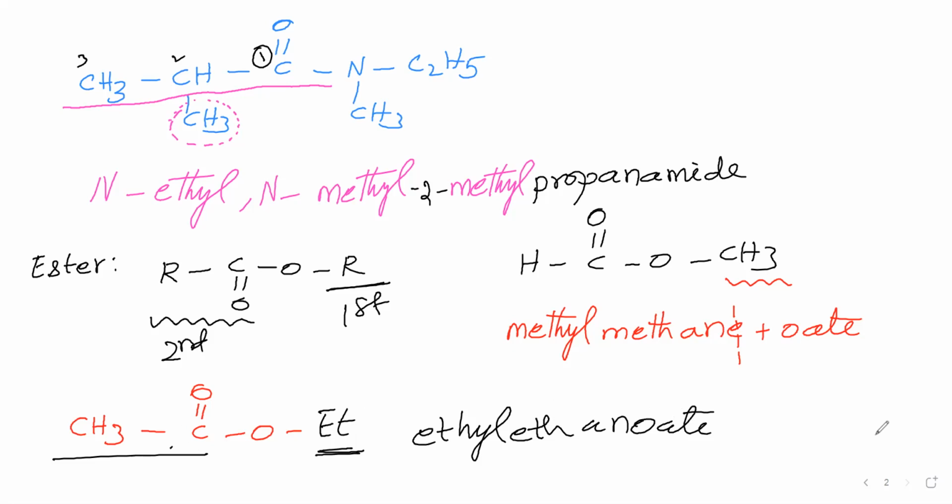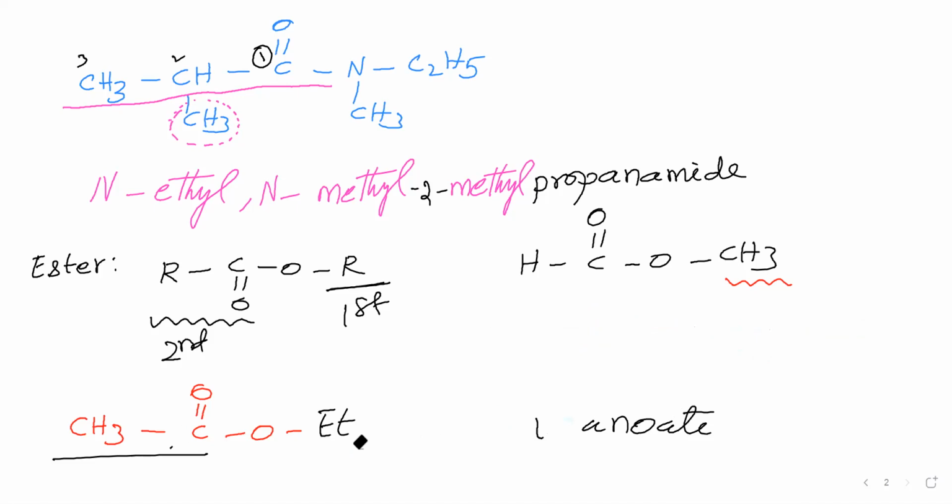Now what is the common name for this? How to say the common name for this one? To say the common name, we have to take the corresponding carboxylic acid. How to take the corresponding carboxylic acid here? That we will see.